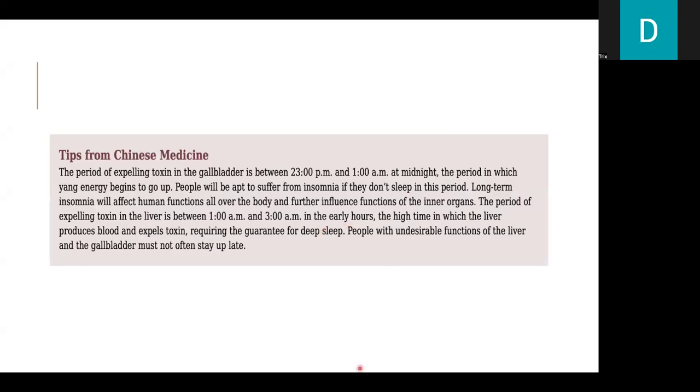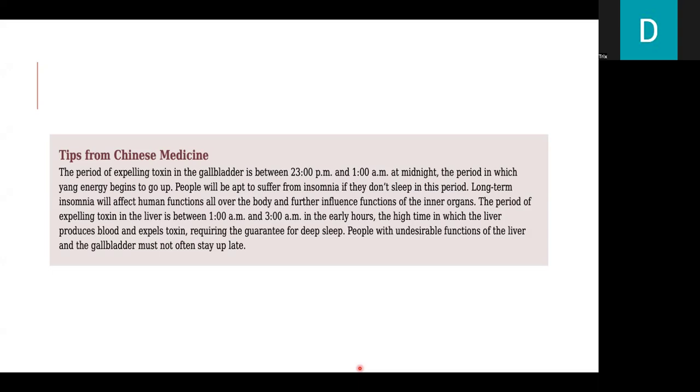Tips for Chinese medicine. The period of expelling toxin in the gallbladder is between 11 p.m. and 1 a.m. at midnight, the period in which yang energy begins to go up. People will be apt to suffer from insomnia if they don't sleep in this period. Long-term insomnia will affect human functions all over the body and further influence functions of the inner organs.